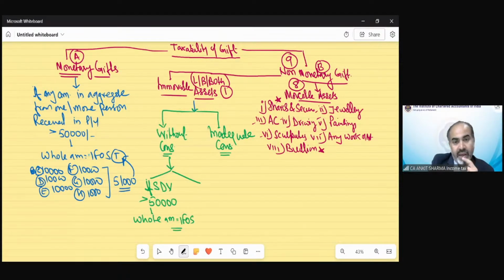Clear? And suppose the property we receive has a stamp duty value of up to 50,000, then there is no income from other sources.